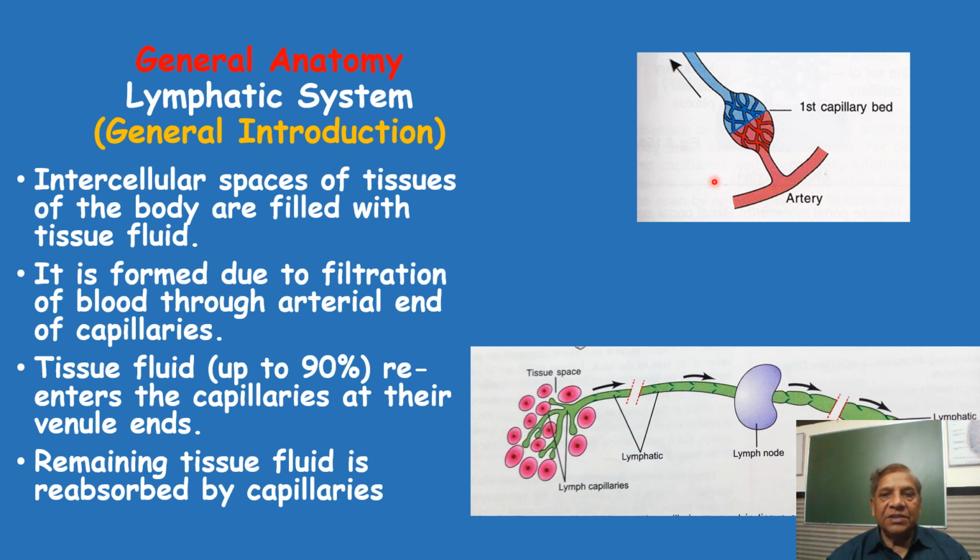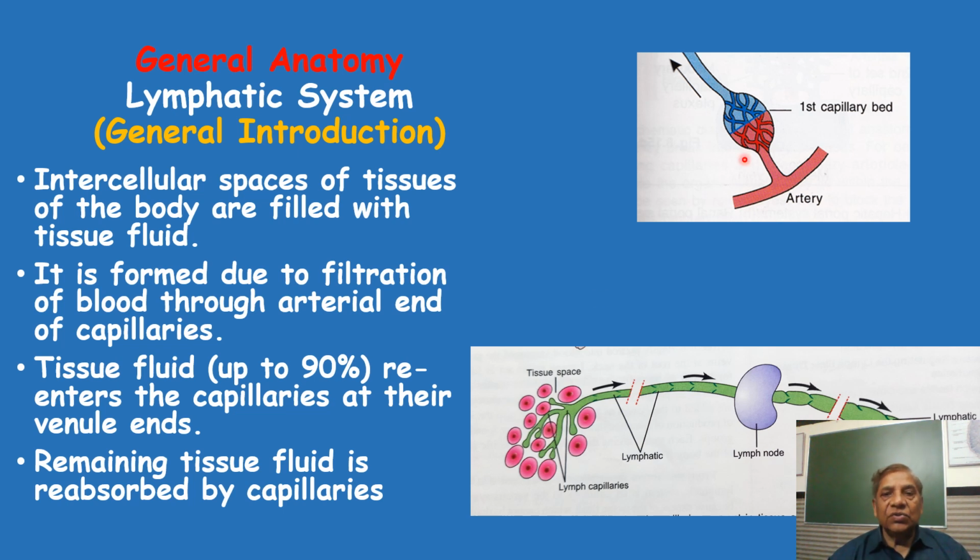So these capillaries are present in the intercellular space of our body everywhere, and these intercellular spaces between the cells are filled with tissue fluid. In the second diagram, the tissue is shown, which is nothing but a collection of cells. Whatever space is present in between the cells is called the intercellular space, and in it there is a fluid called the tissue fluid.